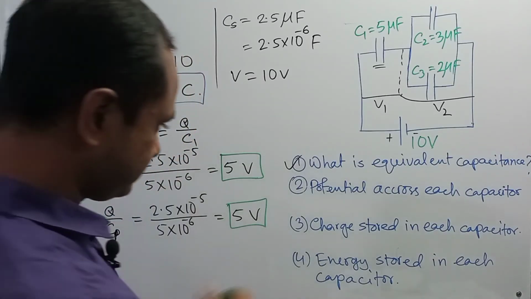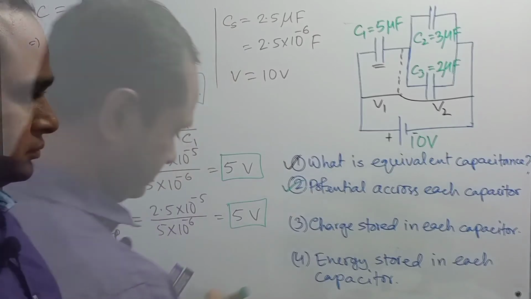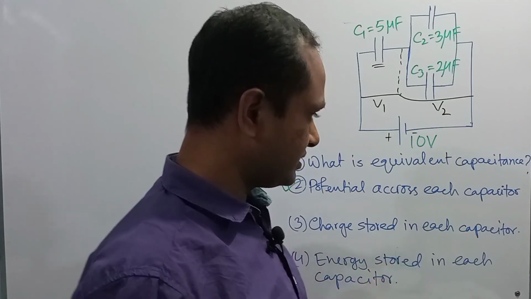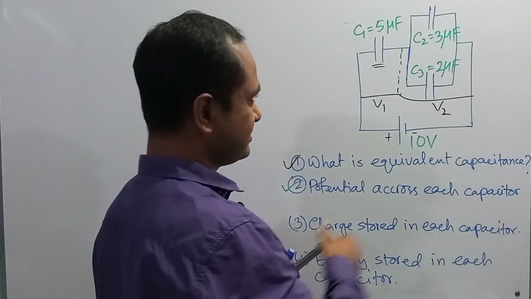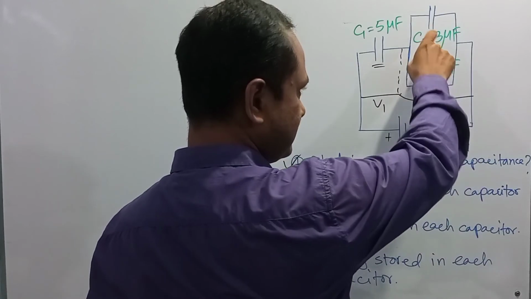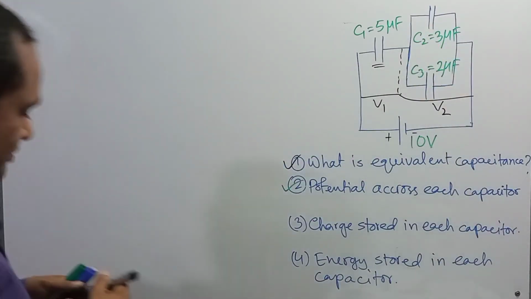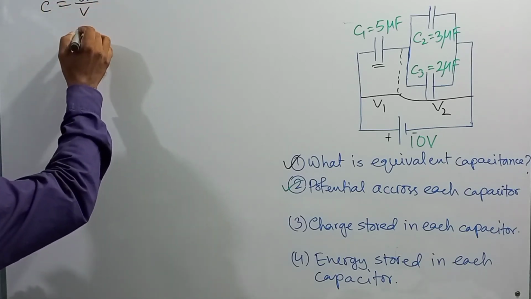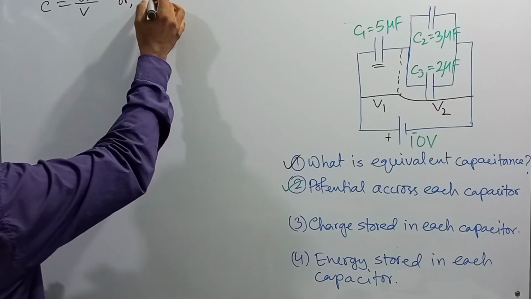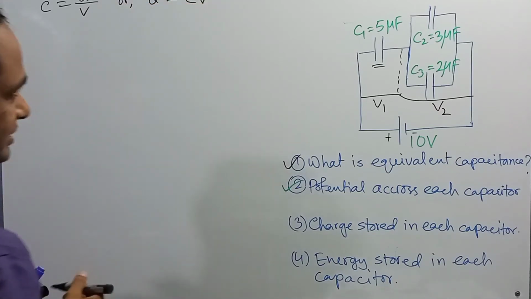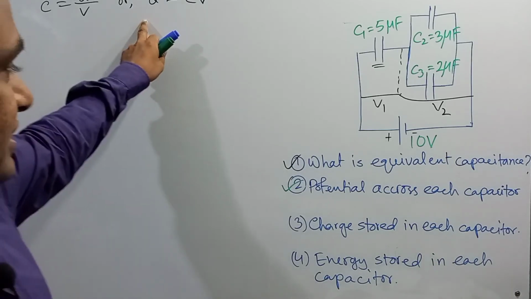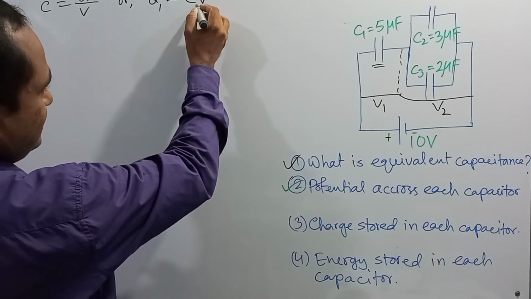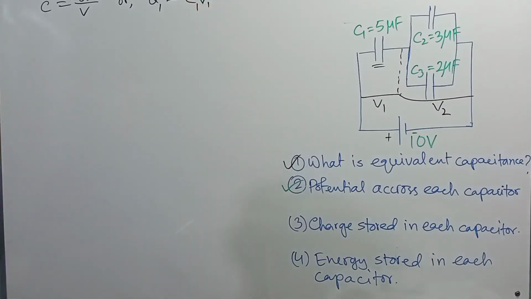Dear student, I hope you got it. Now we are going to determine the charge stored in each capacitor. That is, what amount of charge is stored in the first capacitor, in the second capacitor, in the third capacitor. From the expression we know C is equal to Q by V, or Q is equal to C into V. If we use this expression for the first capacitor, the stored charge is denoted by Q1, then it will be C1 multiplied by V1, right?